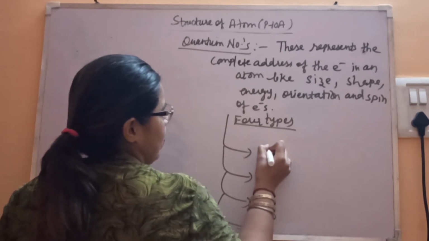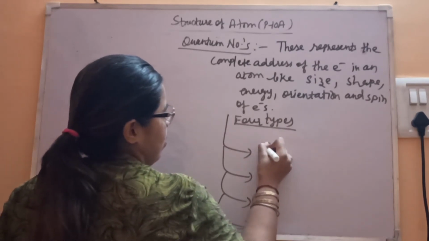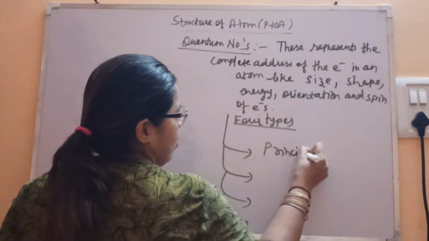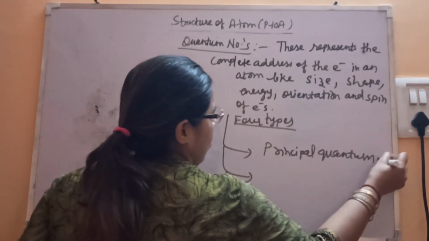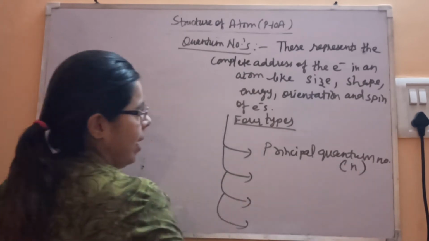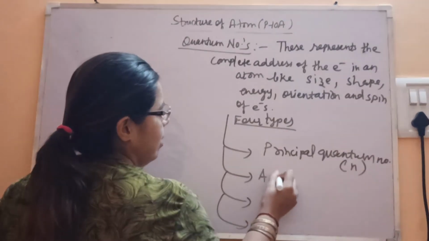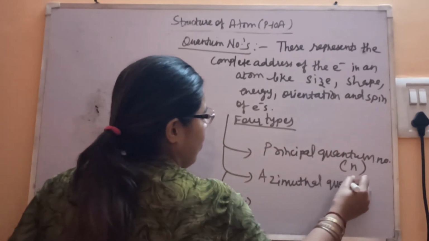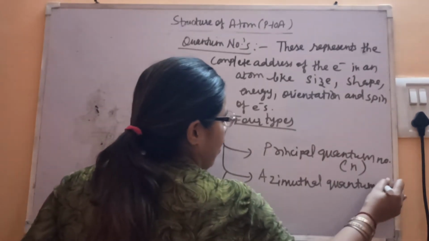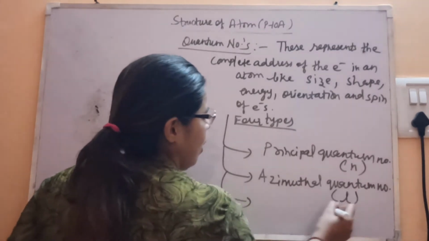First is the principal quantum number. It is represented by small n. Then the azimuthal quantum number, represented by small l.